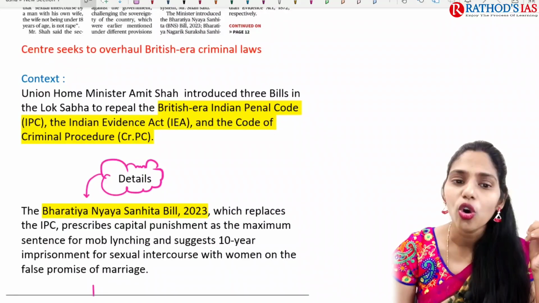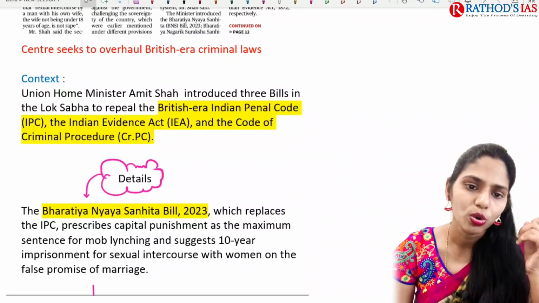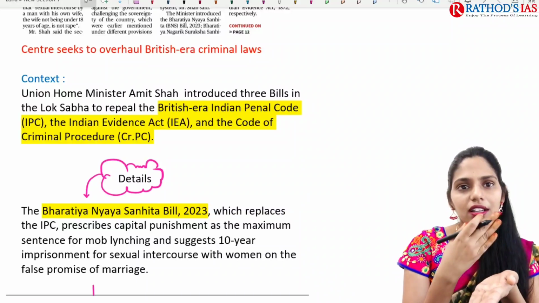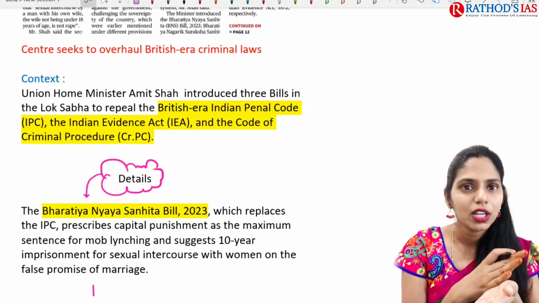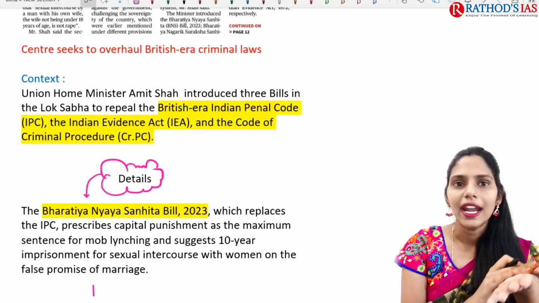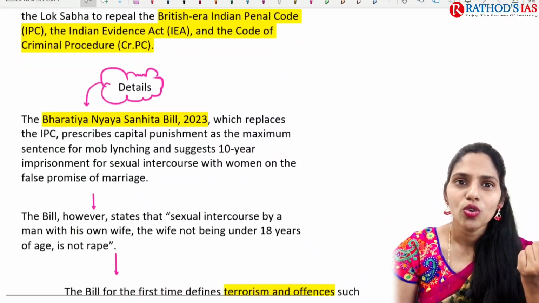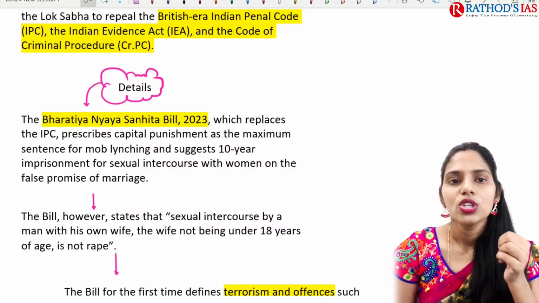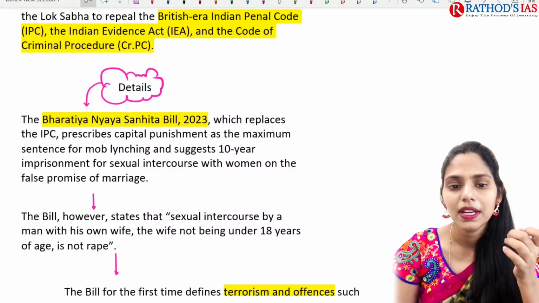Our Union Home Minister introduced three bills in the Lok Sabha, and these three bills are going to repeal the British era laws, the Indian Penal Code, Criminal Procedure Code and Indian Evidence Act. So what are those bills? The first one is the Bharatiya Nyaya Sanhita Bill. This bill replaces the Indian Penal Code.